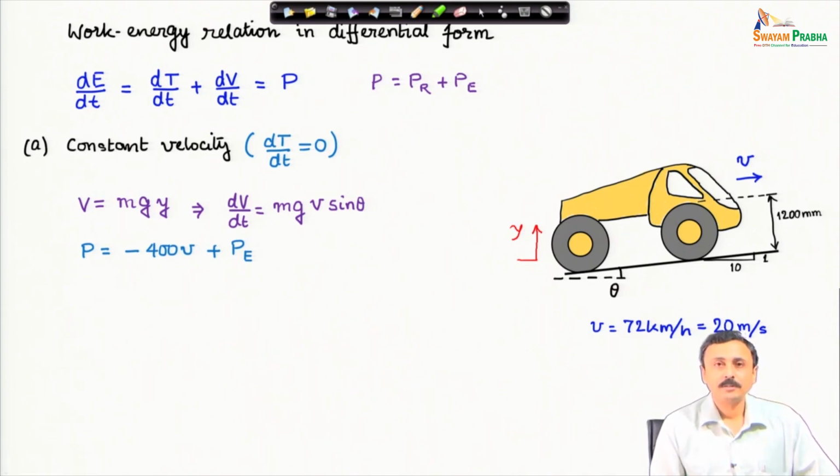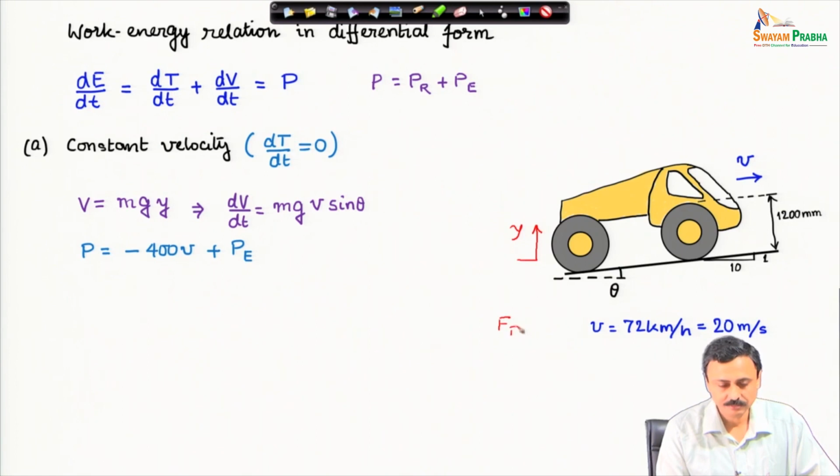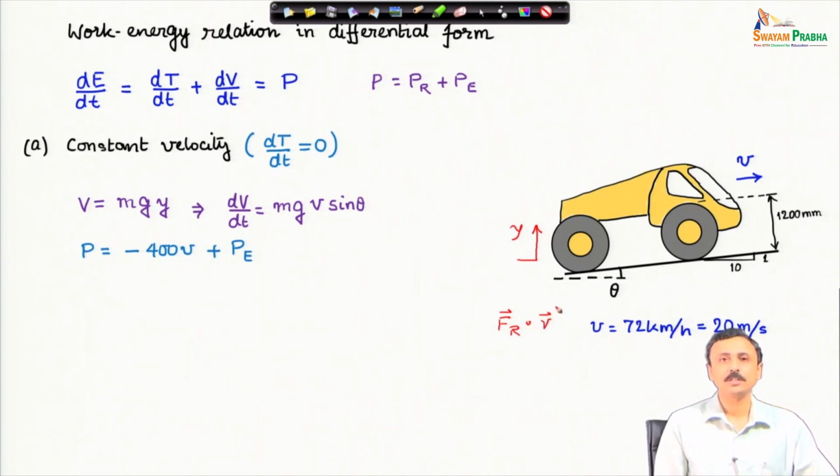Now, power. There are two points at which we have power exchange with the system. One is the engine, which is feeding power to the system. The other is the wheels where power is extracted from the system. If I want to find out power that is extracted from the system, I must find out the rolling resistance, this vector, let me call it Fr, and dot it with the velocity of the vehicle, F dot velocity, that is power.